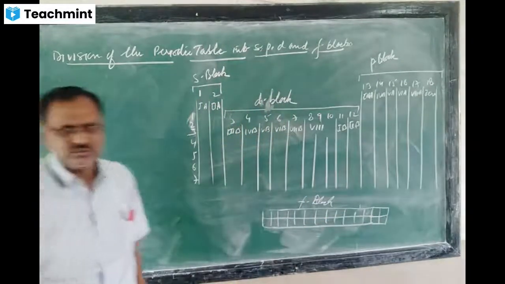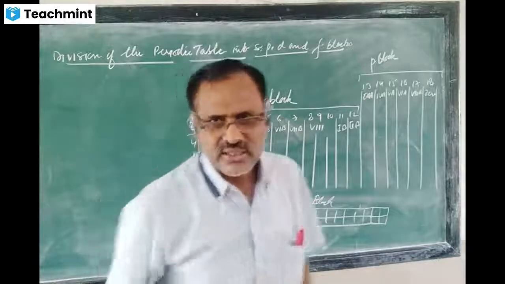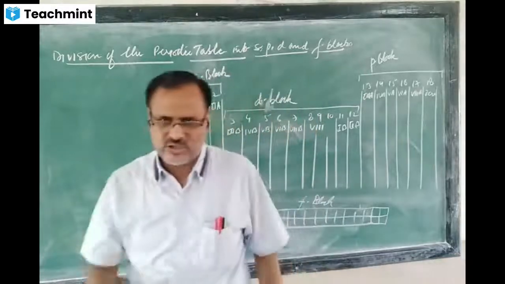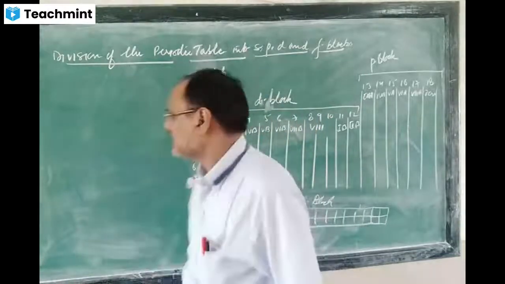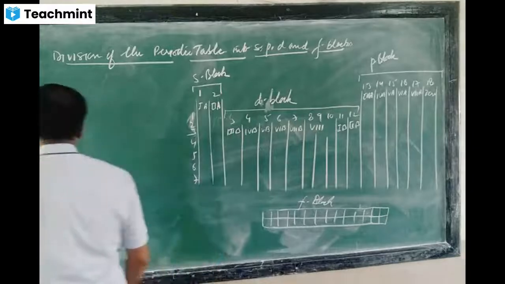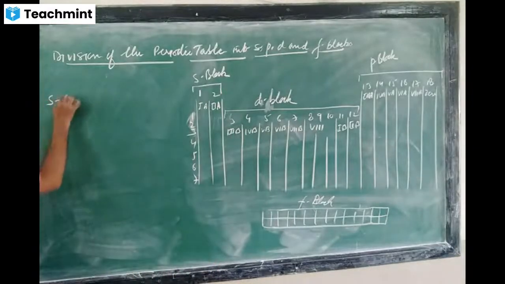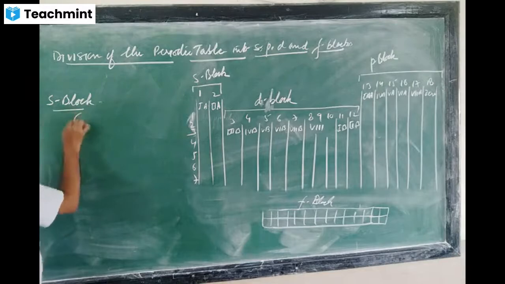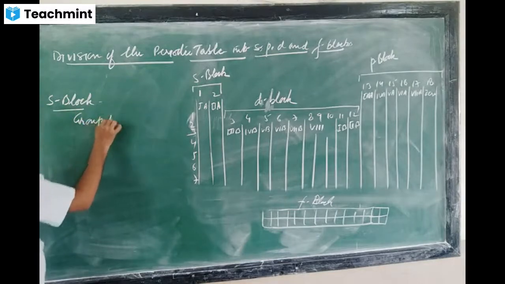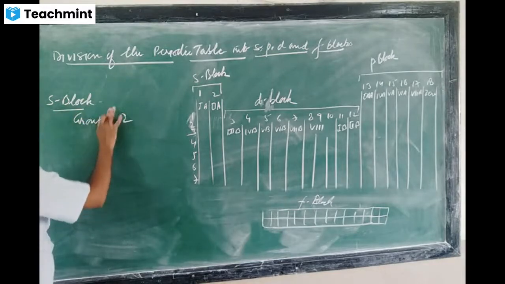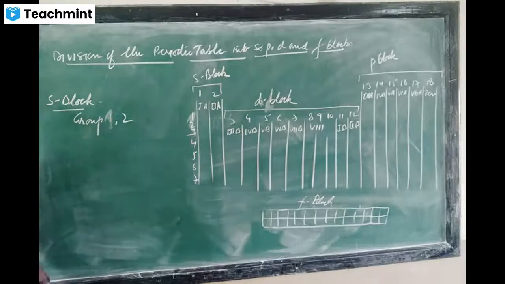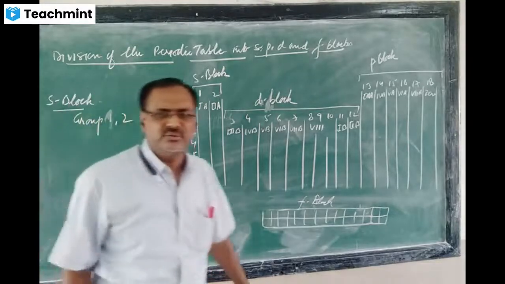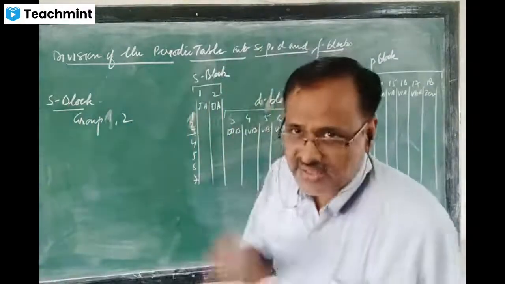If I ask you which groups are present in the S block, what will you answer? Group 1 and 2. We will write this number: groups 1 and 2 are present in the S block.